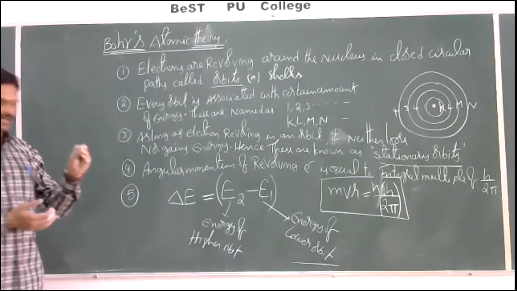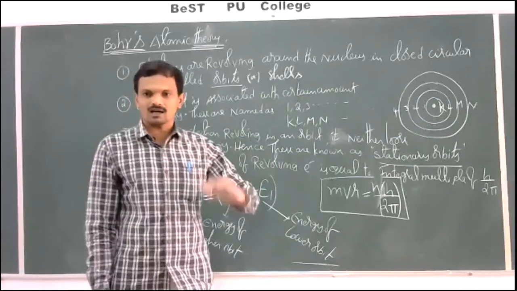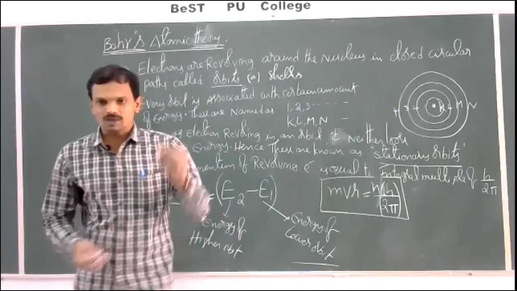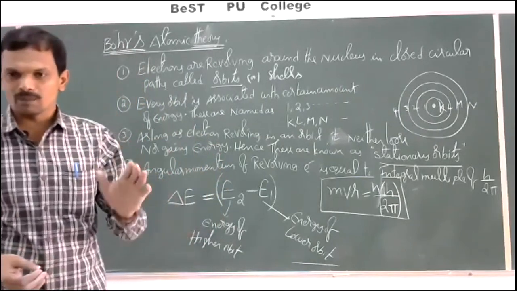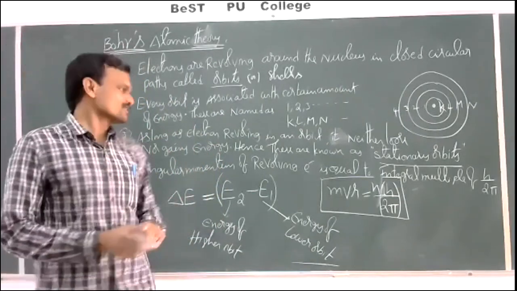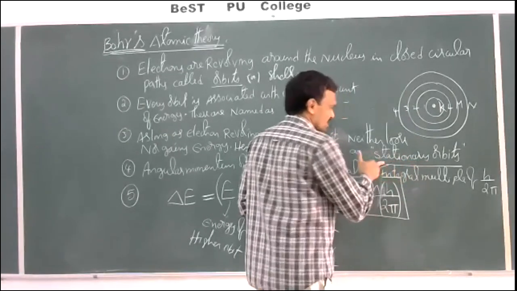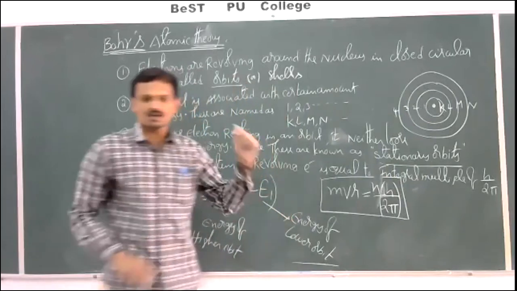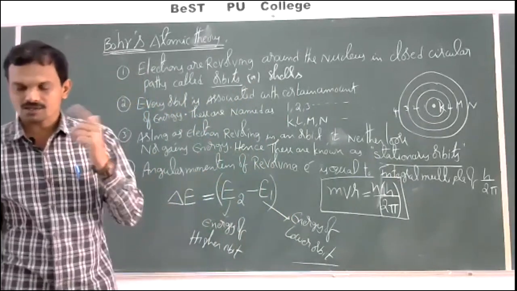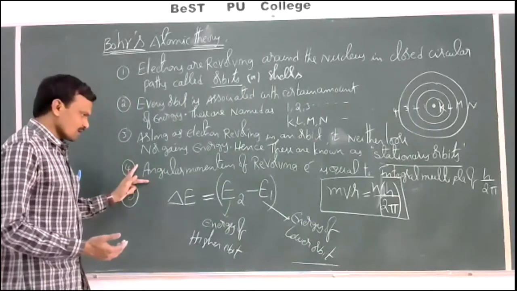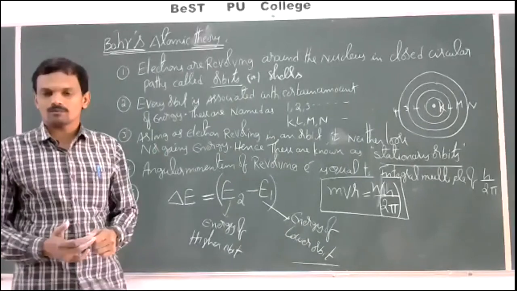Third one. As long as an electron is revolving in an orbit, it neither loses energy nor gains energy. That means the energy of the electron or the energy of the orbit remains constant. Hence, these are called stationary orbits, meaning constant energy. Next, the revolving electron possesses some angular momentum.